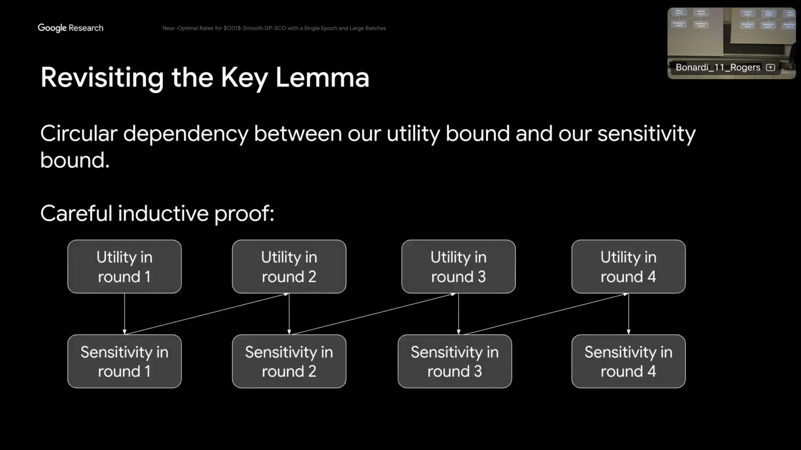So that's the high-level idea, but there's a lot of technical details that are needed to make it work, because now we've introduced this circular dependence. We basically want to say our utility bound is good, which means that the gradient norm is small, which means that the DP noise we need to add is small. But we also need to say that our DP noise is small if we want to say that our utility bound is good. So we basically need to resort to an inductive proof where we ping-pong between proving the utility is good and then proving that the amount of DP noise we need to add is small. Yeah, I think it's a nice picture, but there's a lot of gory details that go into this.